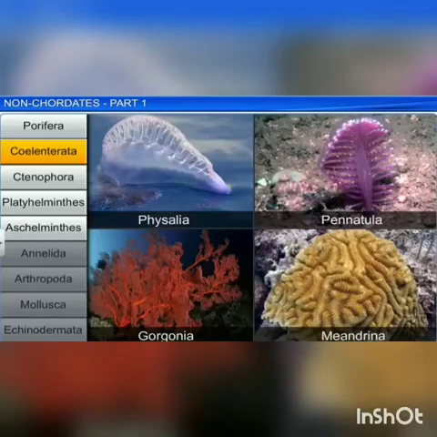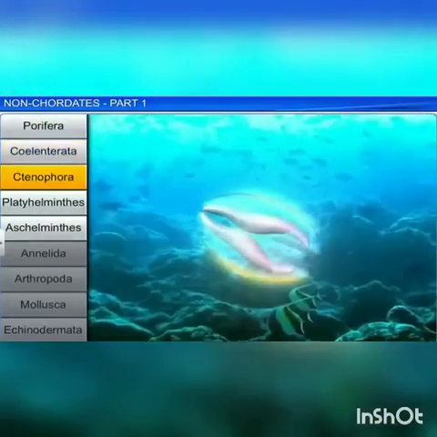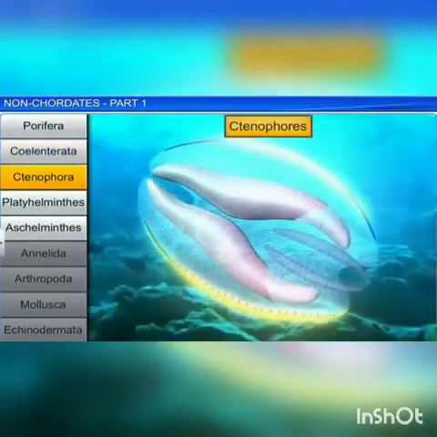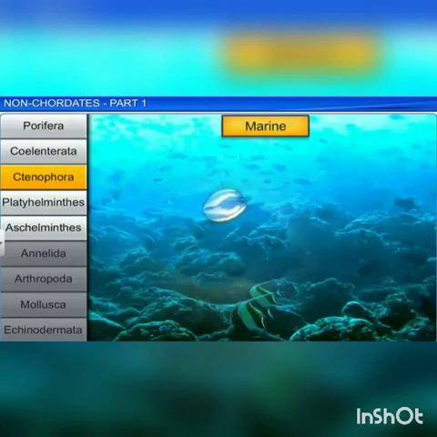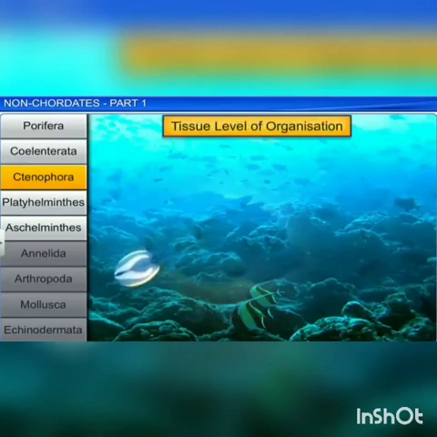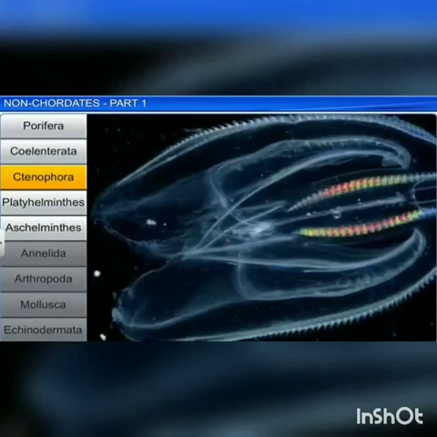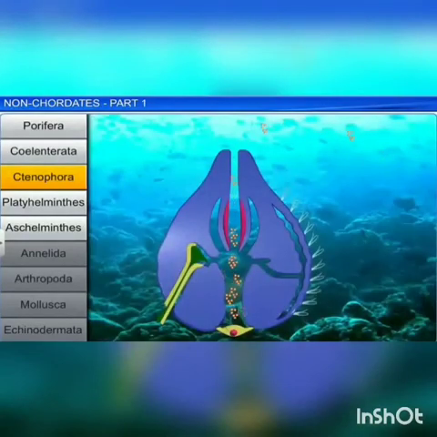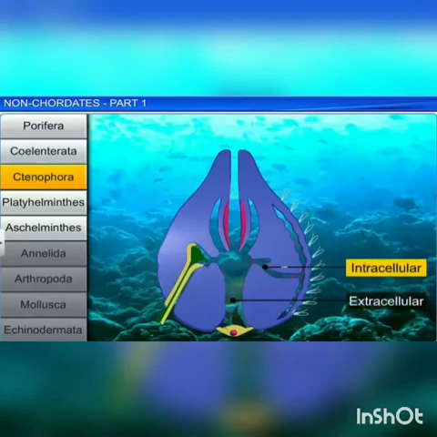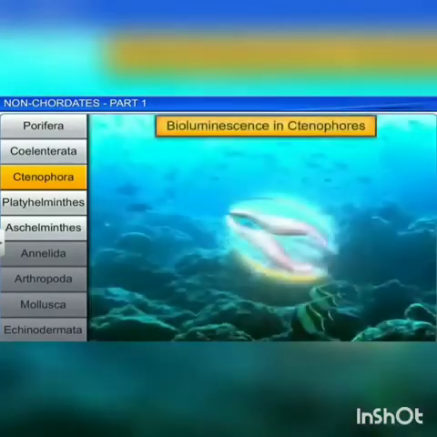The next phylum you are going to see is Ctenophora. They are called comb-bearing animals. They are ctenophores or comb-bearing animals. They are marine, radially symmetrical, diploblastic with tissue level of organization. They have 8 external rows of ciliated comb plates, called comb jellies, which help in locomotion, that means movement. Digestion is both extracellular and intracellular.